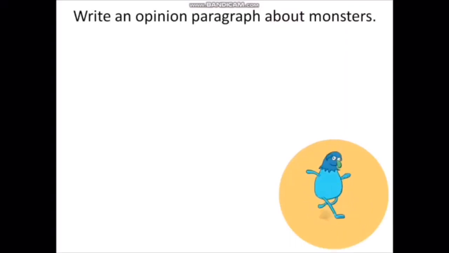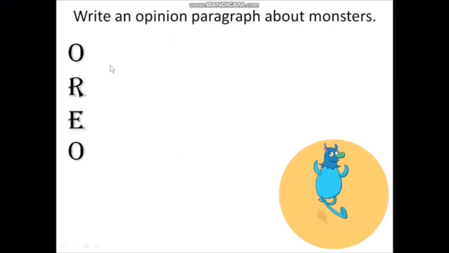So now, what's this? This is a monster. So write an opinion paragraph about monsters. We need to write Oreo so that we will know what we should write in each sentence. What does the first O stand for? Opinion.